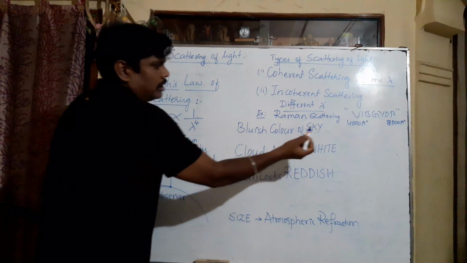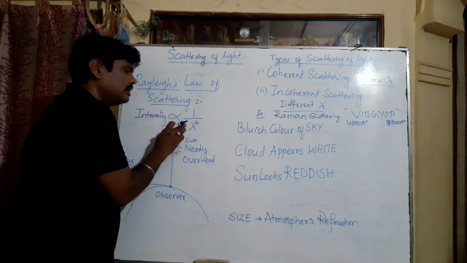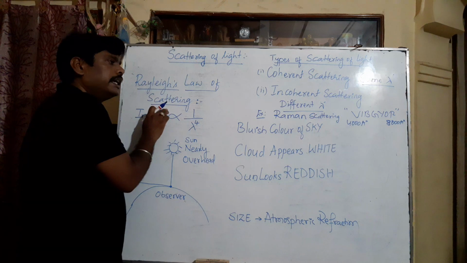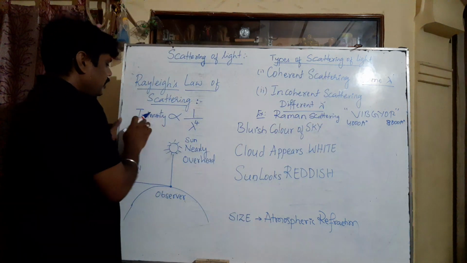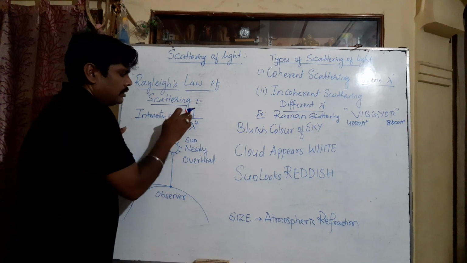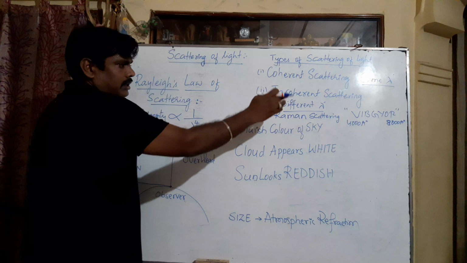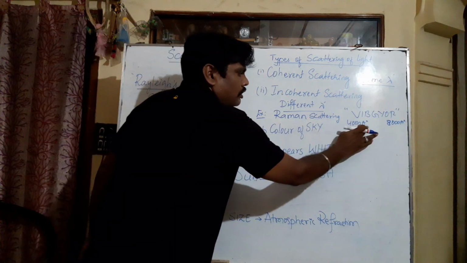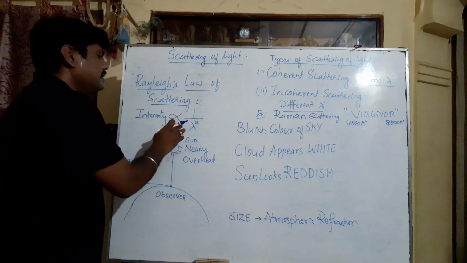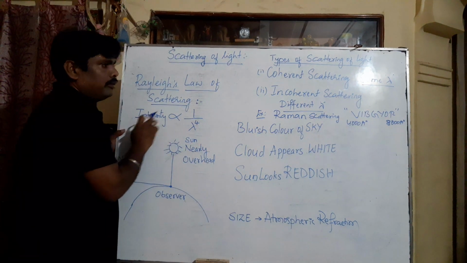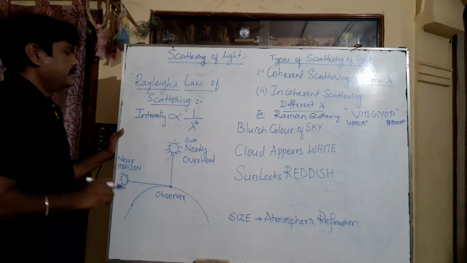Which has the shorter wavelength? Violet. So violet color will scatter with more intensity than the red color. Scattering decreases from violet to red. So red has the least scattering intensity compared to violet. So this is about Rayleigh's law of scattering.